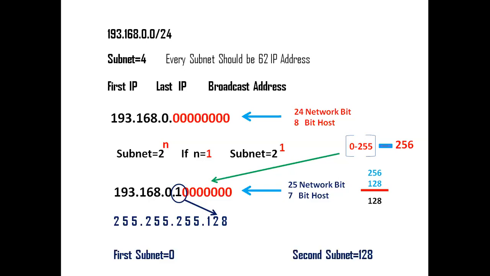Brother, in this scenario, my requirement has not been fulfilled because I have created 2 subnet here. But my task is to create 4 subnet here, brother. Try to understand. Now again, I'm going to implement the formula: subnet is equal to 2 power n.